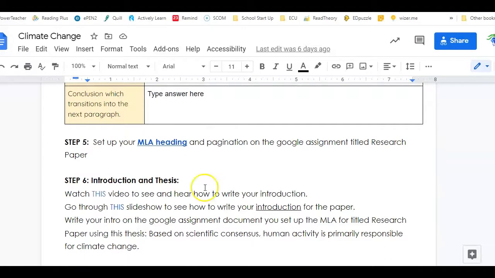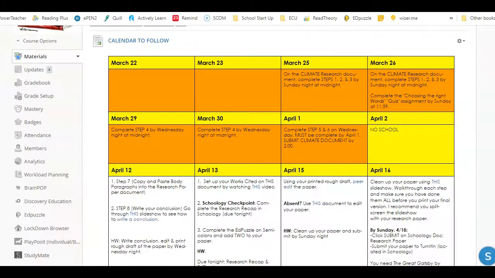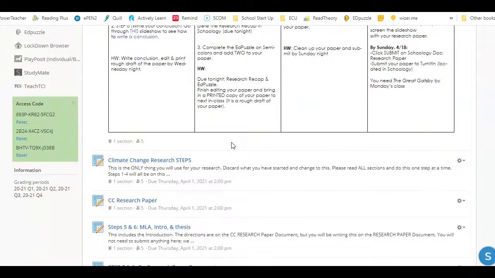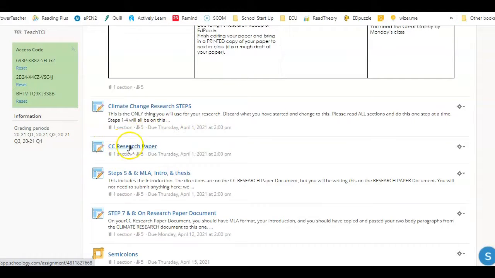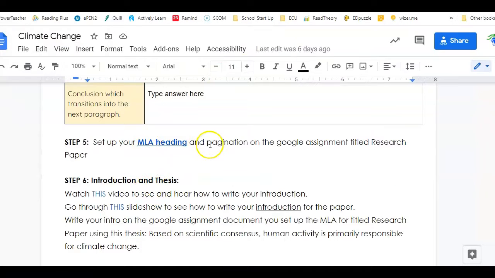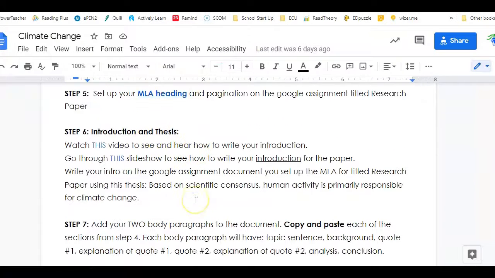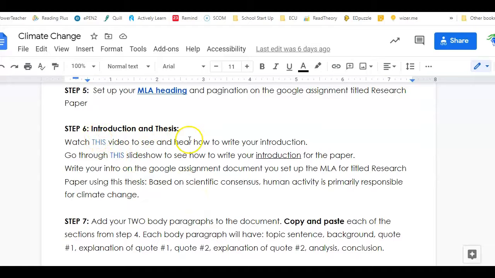Then today, you were supposed to do steps 5 and 6. And that is, set up your MLA heading and pagination on the Google assignment titled Research Paper. So this shows you how to do the MLA heading. If you click on that, it'll open up and show it to you. And then you were supposed to go to this. It says CC Research Paper. It's a blank document. When you open that up, you're going to set up your MLA, just like it shows you to. And then you're going to write your introduction.